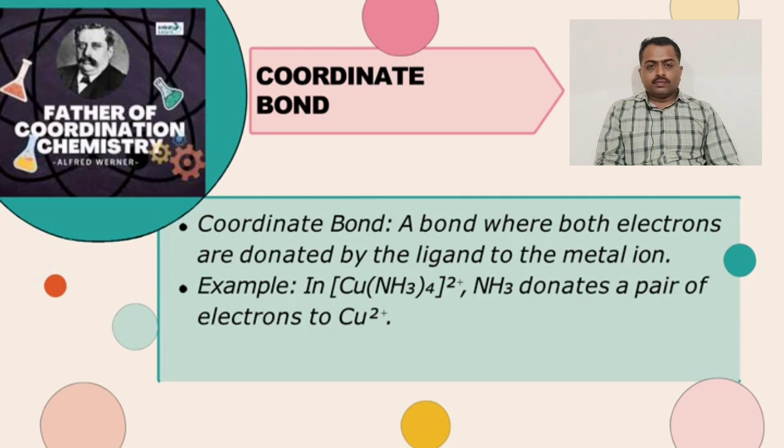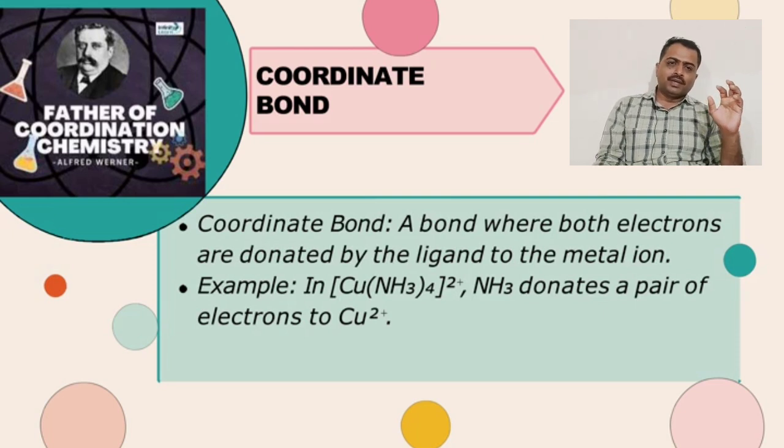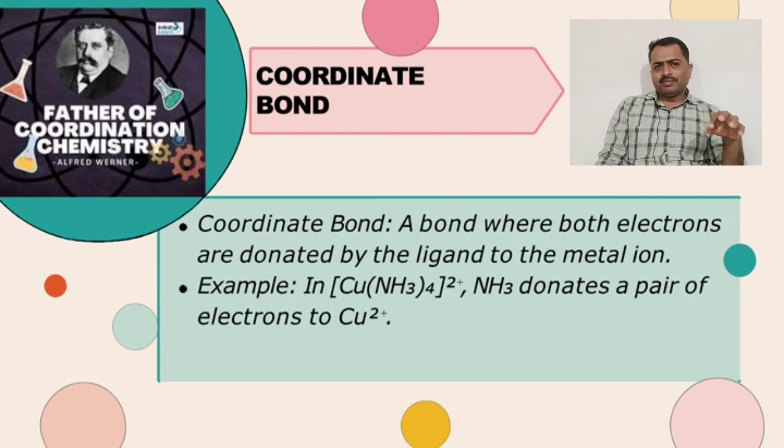Coordinate bond. Generally, coordinate bond formation takes place between an electronically deficient species and an electronically rich species. The best example is that the central metal atom and ligand atom form a coordinate bond. The best example of a coordination complex is [Cu(NH3)4]2+. Here, dipositive is the total charge present on the square bracket. Sometimes, in a coordination complex containing neutral ligand atoms, this dipositive charge is itself considered as the oxidation state of the central metal atom.